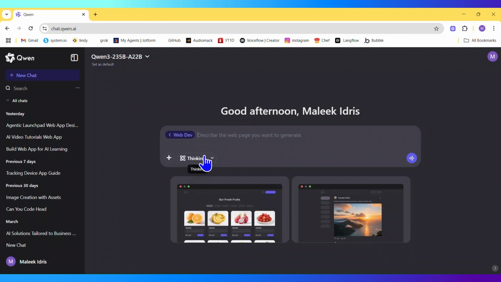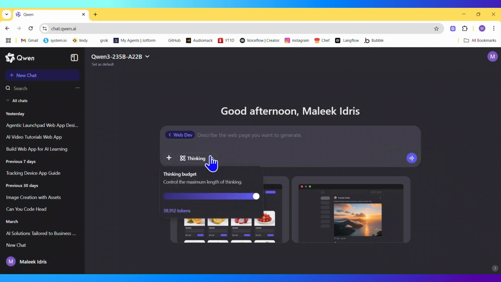On the interface, they actually say web dev, which is already on a tag. All you need to do is insert your prompt. If you are good at prompting, all you need to do is write the prompt, and it builds your landing page or your full stack web dev app. If you want to use voice chat or video chat, you can do that, and it helps to build your apps for you.